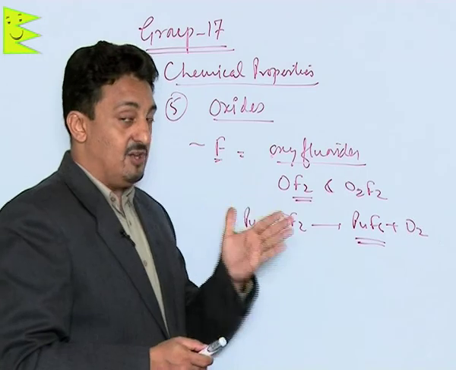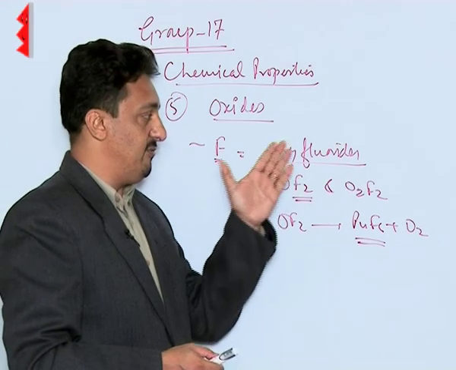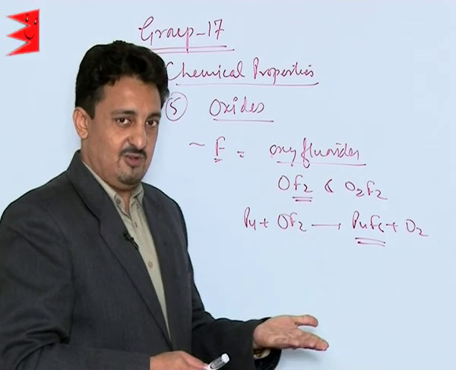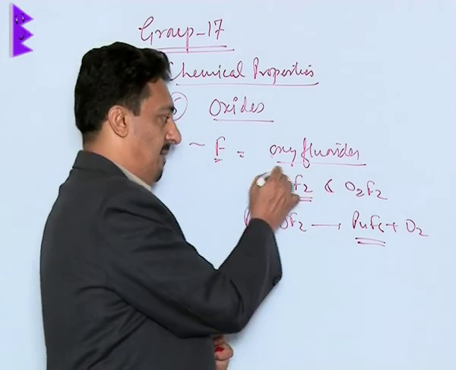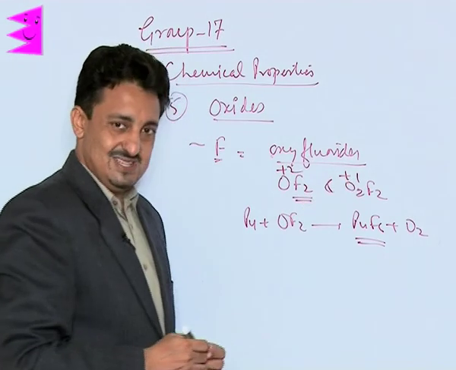And remember, these are not called oxide, these are called oxyfluorides, because fluorine is more electronegative than oxygen. And these are the two only compounds in which oxygen is also existing in its +2 and +1 oxidation states.